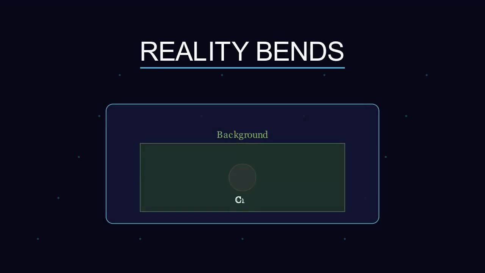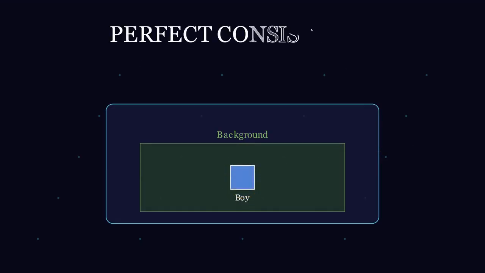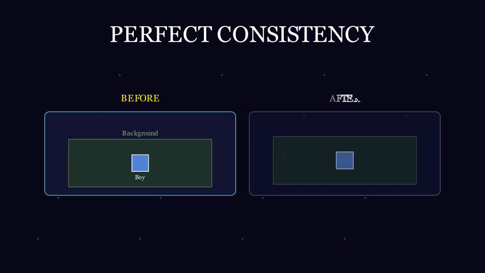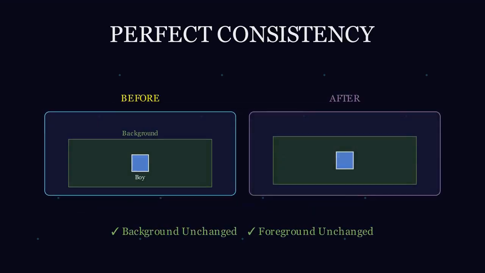Here is where reality bends. The team demonstrates replacing a girl with a boy on just one layer using Qwen-Image-Edit. The background and foreground remain perfectly consistent because they exist on separate physical planes within the system.